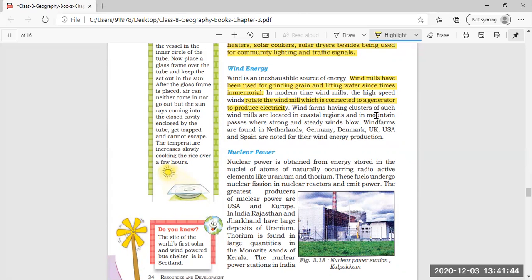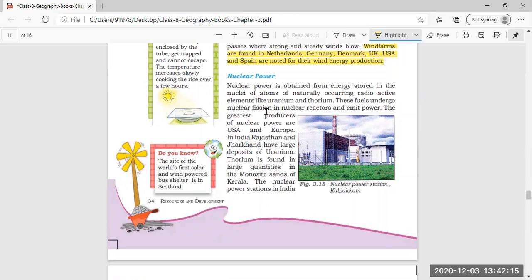Wind farms having clusters of such windmills are located in coastal regions and in mountain passes where strong and steady winds blow. Why are these wind farms found there? The Netherlands, Germany, Denmark, United Kingdom, United States of America, and Spain are noted for their wind energy production. These countries are very much noted for the production of wind energy.